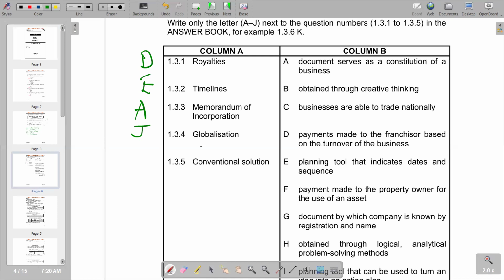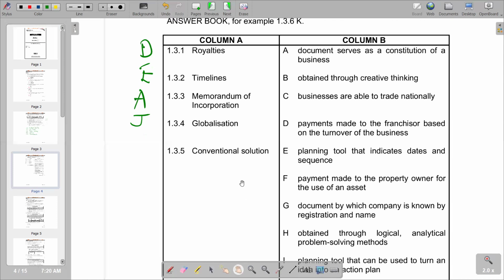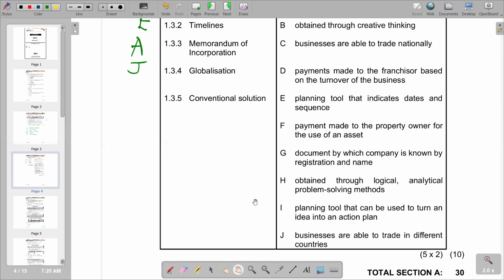So according to the responses again that we have, we try to find a fit there according to the responses on column B. So we go to H. We try to see if H can be a fit, which is saying obtained through logical, analytical, problem-solving methods. H is the most appropriate according to the responses that we have there. So I will put H there on conventional solutions.